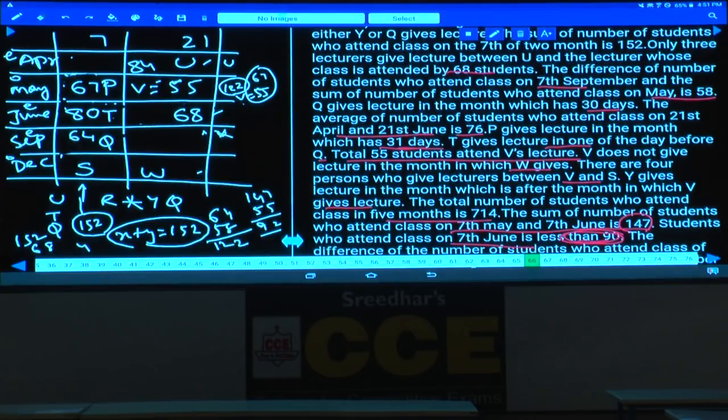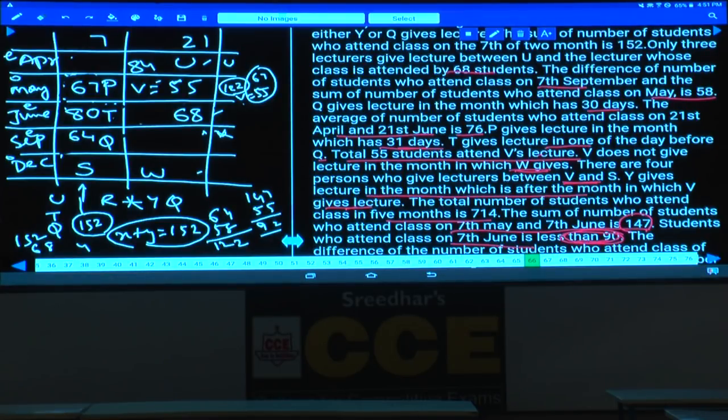Total 55 students attend V session. V does not give lecture in the month which is W. 4 persons between V and S, we have taken that one. Y gives lecture in the month which is after the month in which V gives lecture. After V, Y should be there.